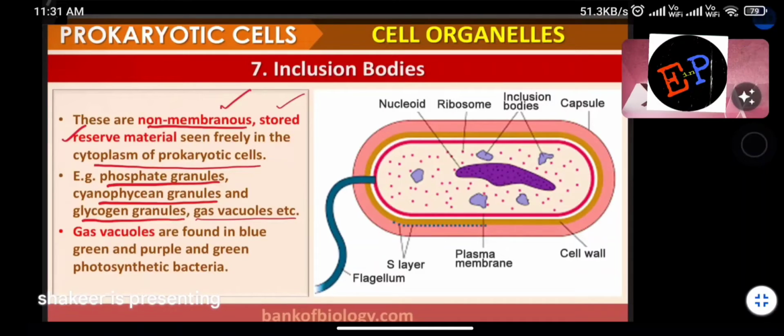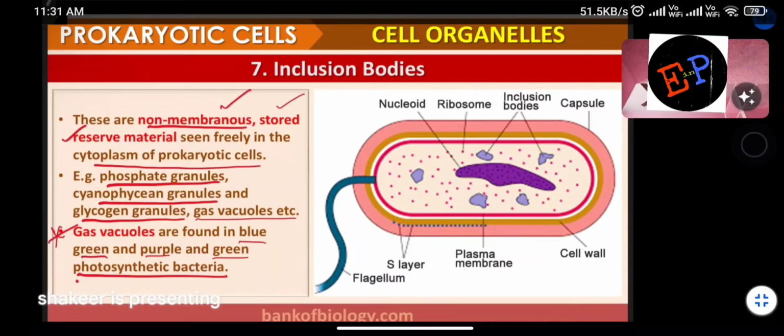Many organelles which store food material and proteins are called inclusion bodies. Examples are phosphate granules, cyanophycean granules, glycogen granules, gas vacuoles, etc. Clear now? Here there is an exception which is given. Gas vacuoles are found in blue-green and purple and green photosynthetic bacteria. Understood now? Questions can be asked on this also.